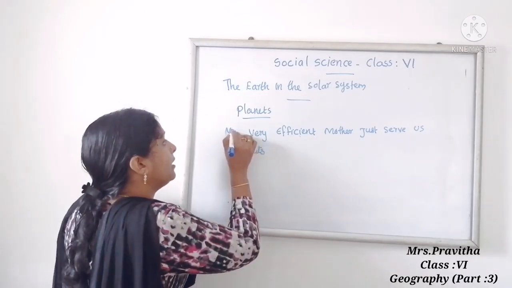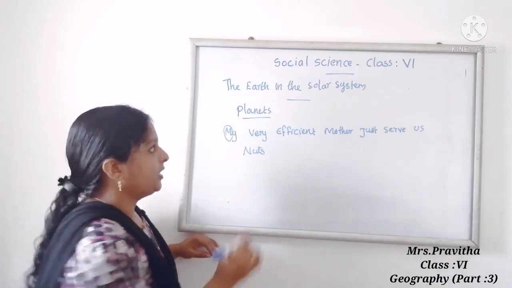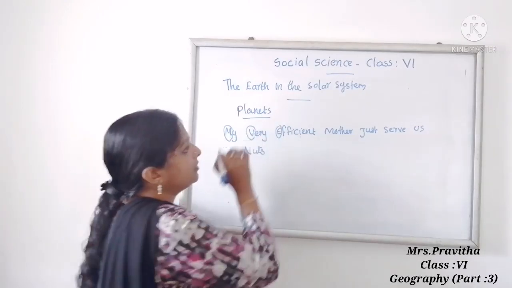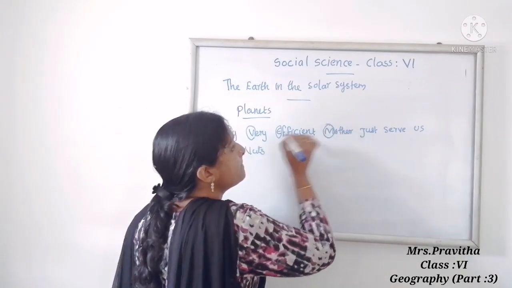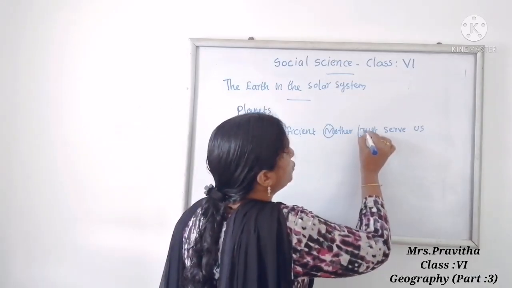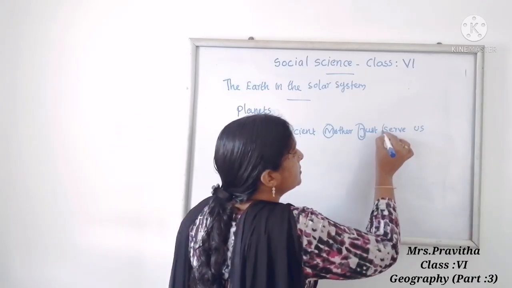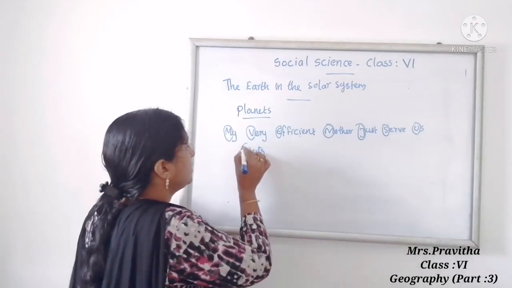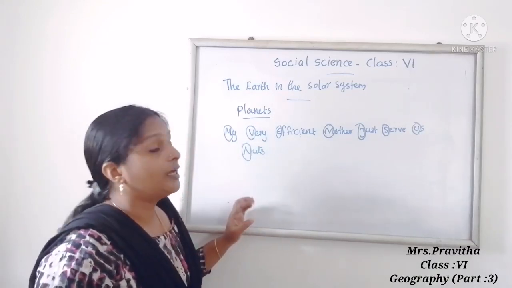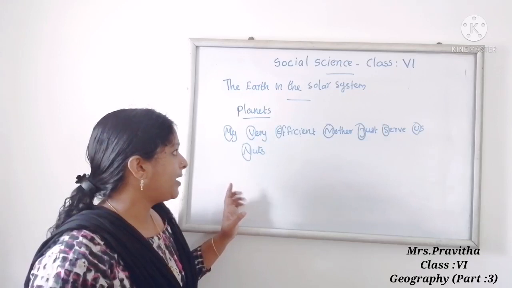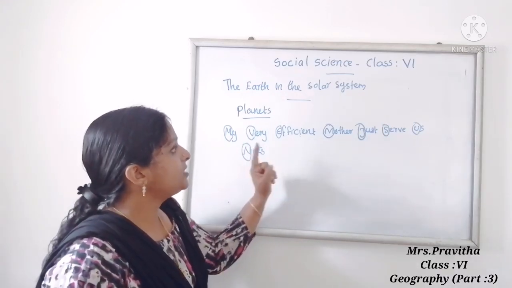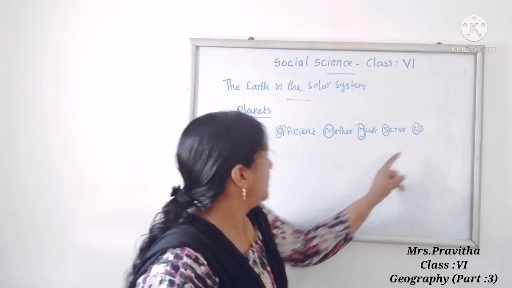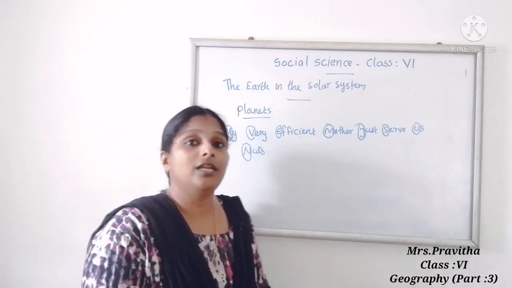So my: Mercury, Venus, Earth, Mars, Jupiter, Saturn, Uranus, Neptune. These are the eight planets. So which are the eight planets? Mercury, Venus, Earth, Mars, Jupiter, Saturn, Uranus, Neptune. These are the important planets.